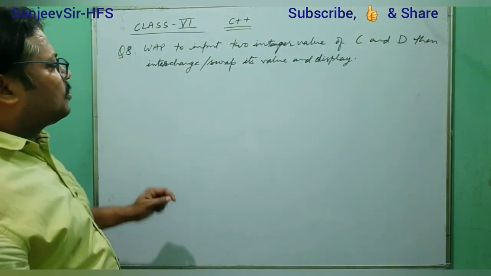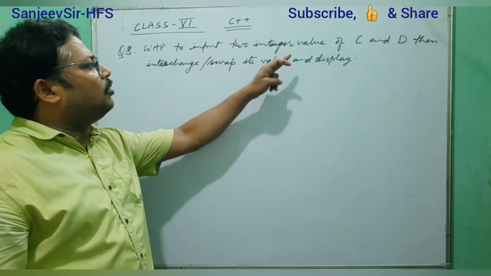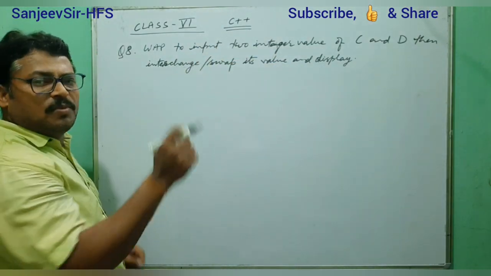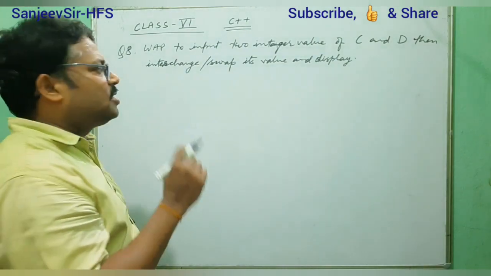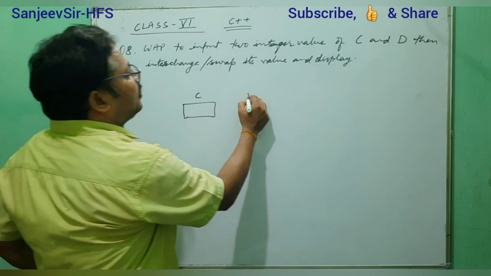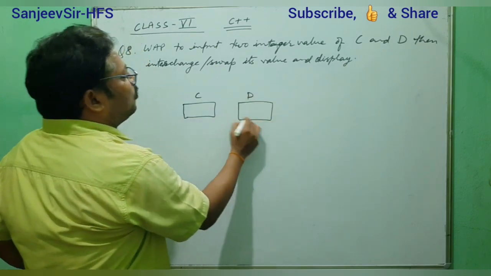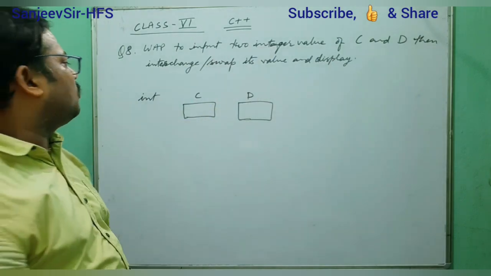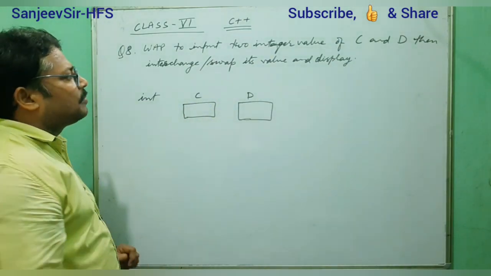We understand the first part of the question. What is it? Two integer values of C and D. C and D is the name given, that means the variable names are given there. So we will take one C and one D. Both we will take of integer type. Okay, integer type C and D we have taken.